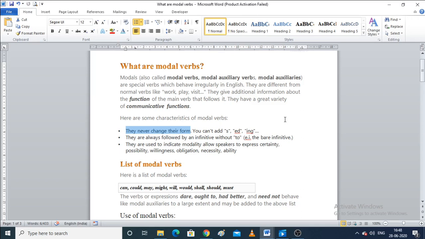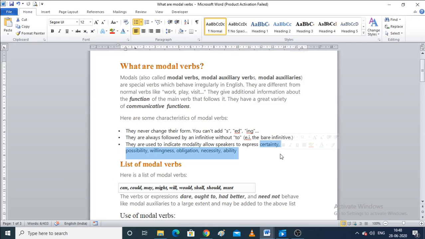Now the third characteristic is, they are used to indicate modality, allowing speakers to express certain things. I have just told you about these expressions that we need to use when we are conveying something. Now what are these expressions? First one is certainty, second one is possibility, third one is willingness, then obligation, then necessity, and then ability.